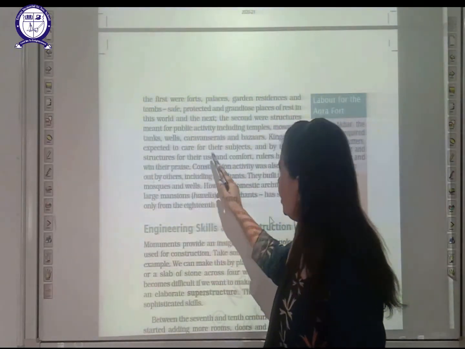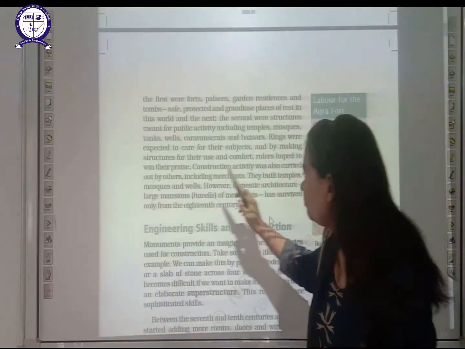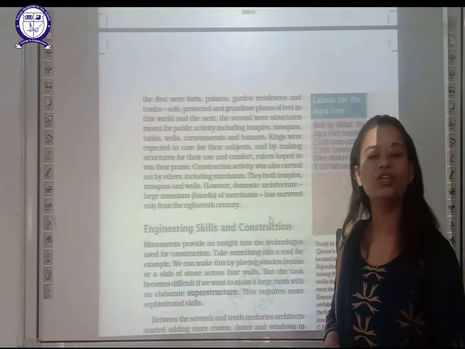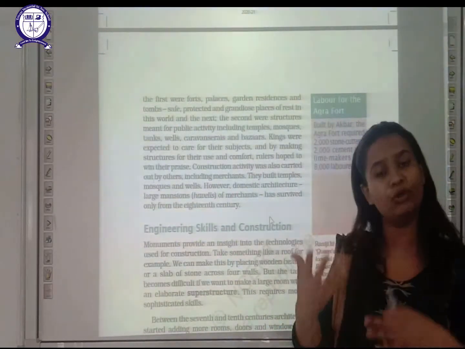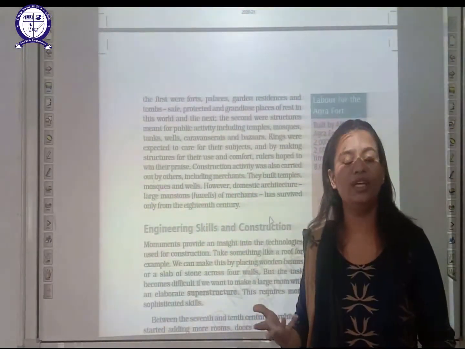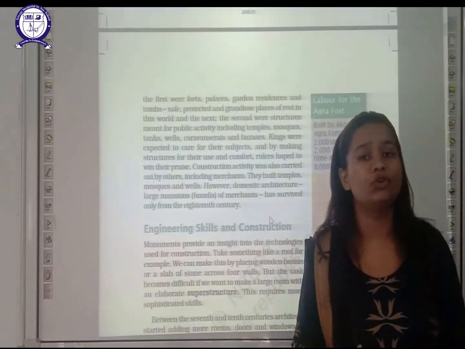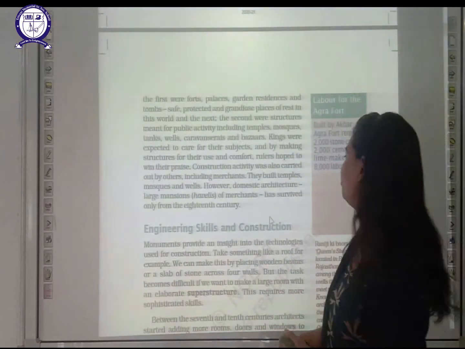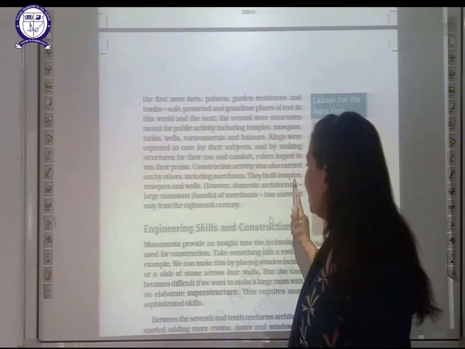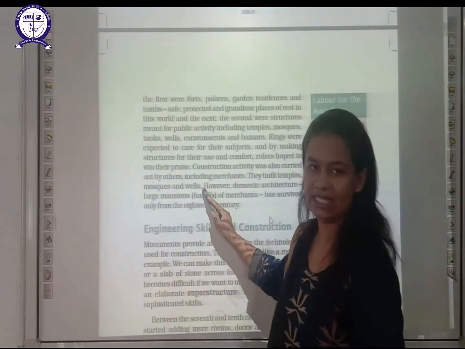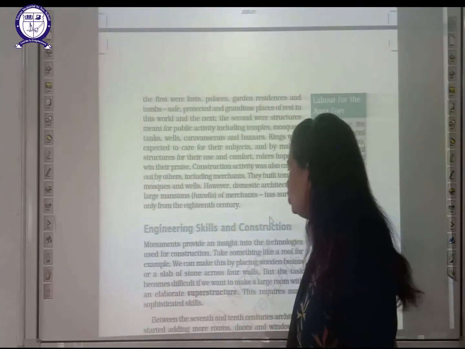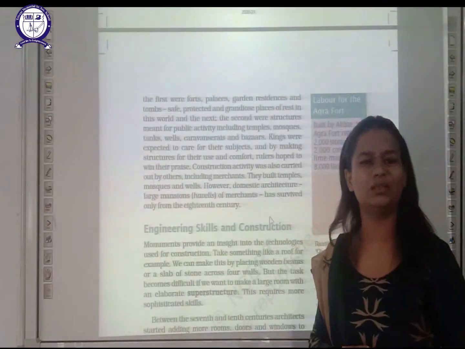Kings were expected to care for their subjects by making structures for their use and comfort. Obviously, if kings make structures, they would make them in such a way that they would give them a comfortable and easy life. Thereafter, students, they built temples, mosques and wells that we have already discussed above. However, domestic architecture, what do you mean by domestic architecture?